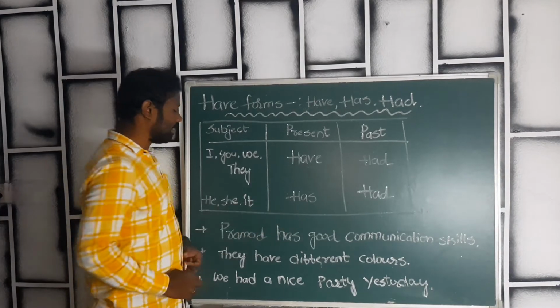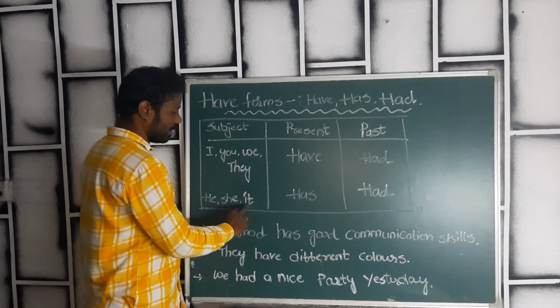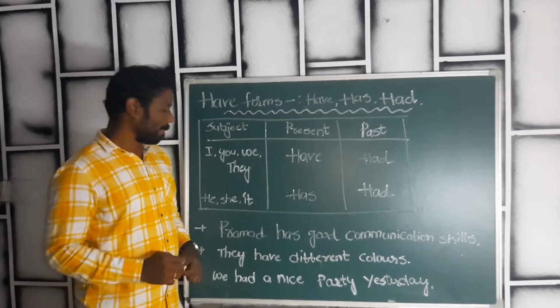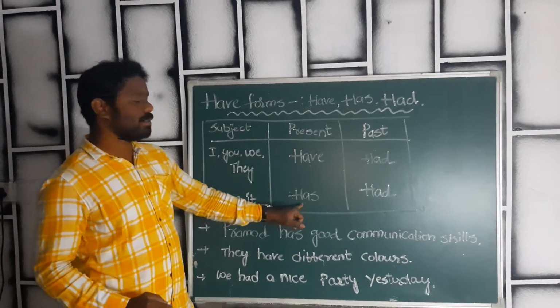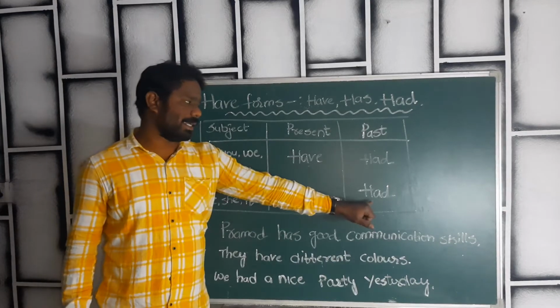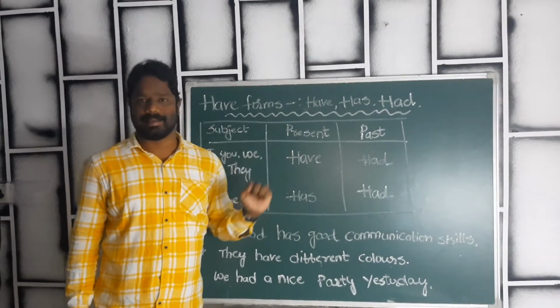She has 2 daughters. It has 4 switches. So like this we will use has when we are talking about he, she, it in the present tense, and in the past tense, obviously, we will use had. Had will come only in the past tense.